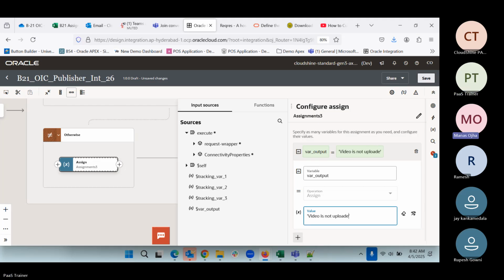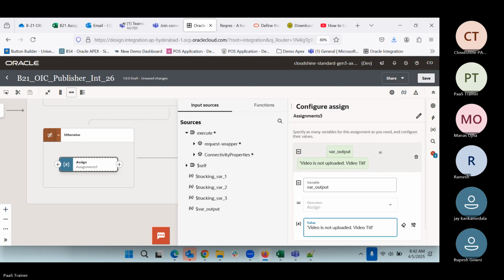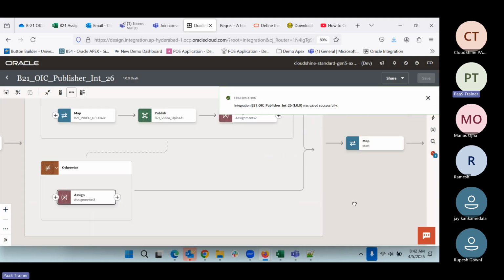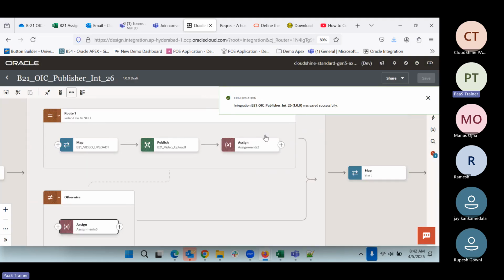Video is not uploaded. We can say video title and creator name is mandatory. This is the message which will come. So now we have not overridden; when the value is there, it will go into this branch. If the value is not there, the output will go into the otherwise branch, so that we get an output all the time.